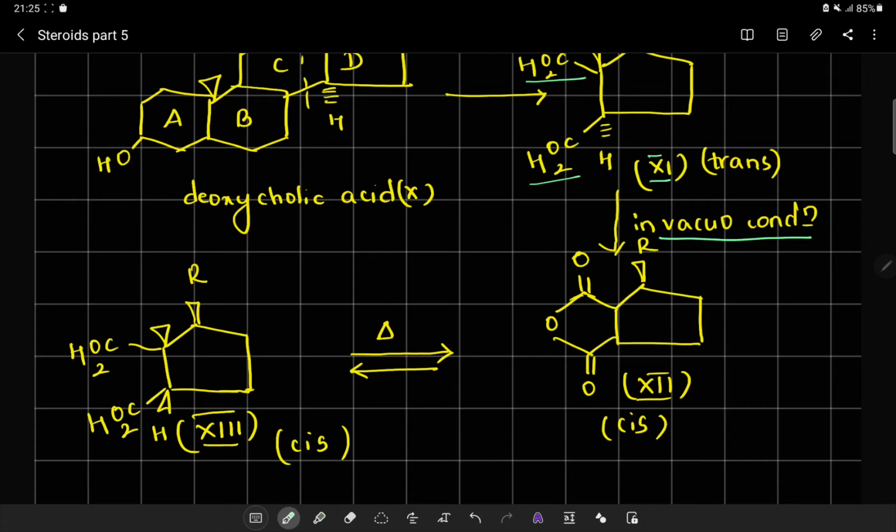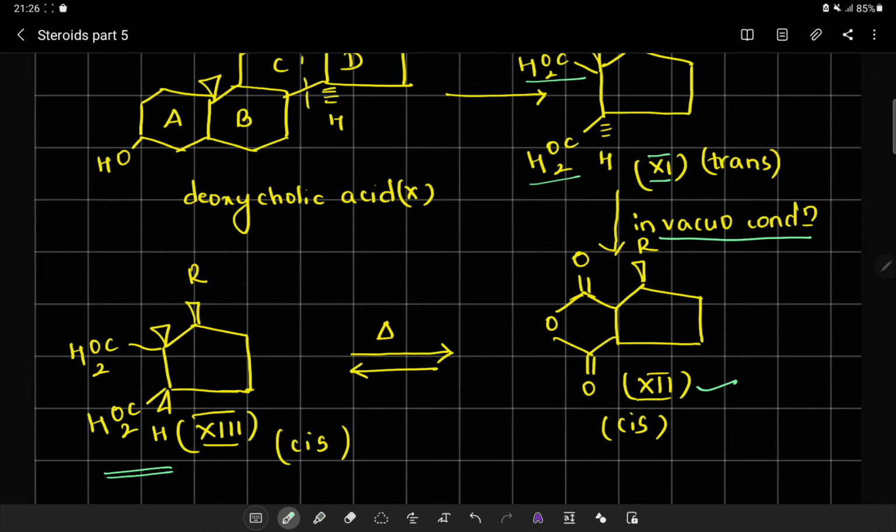Now Roman numeral 11 is a dicarboxylic acid, and under in vacuo condition the anhydride 12 was synthesized. This anhydride, which is compound number 12, upon hydrolysis yielded a dicarboxylic acid.